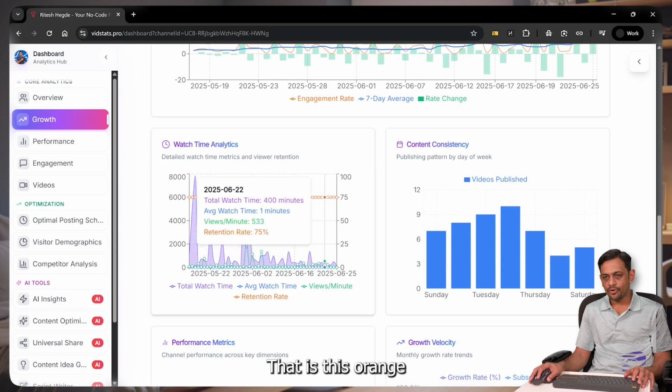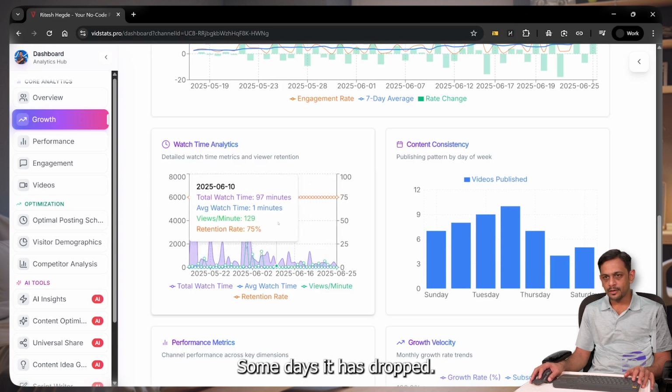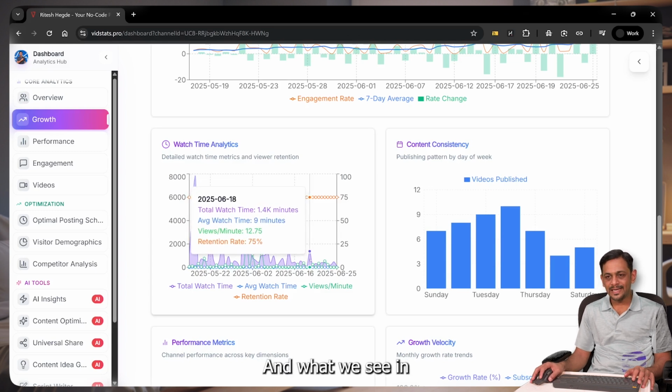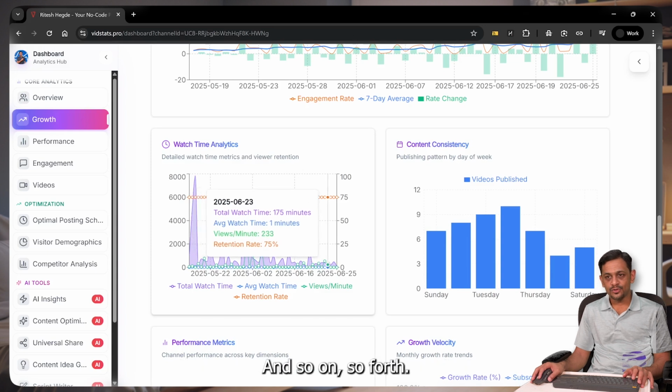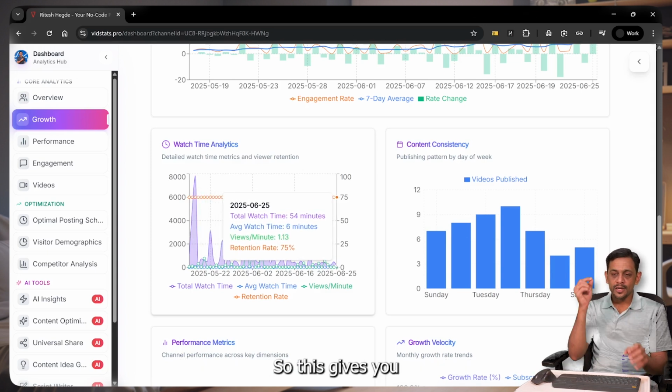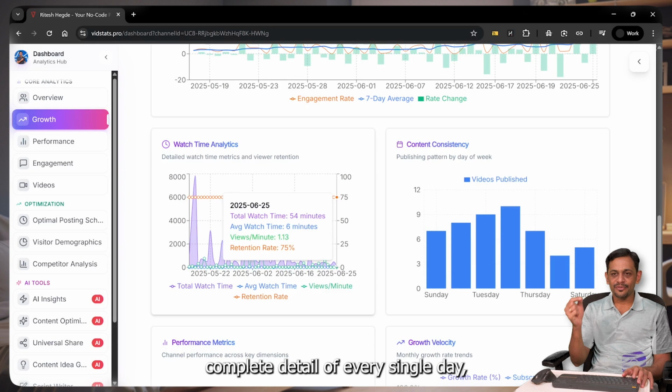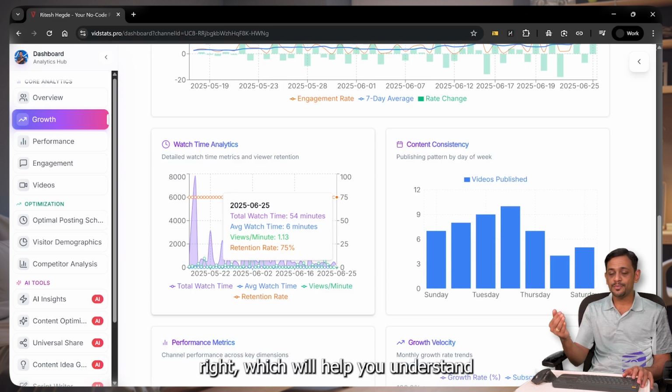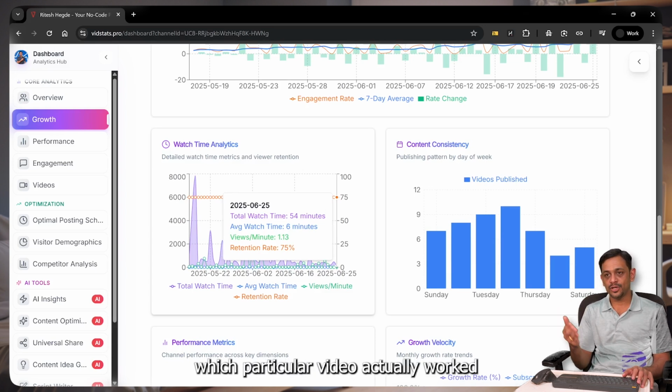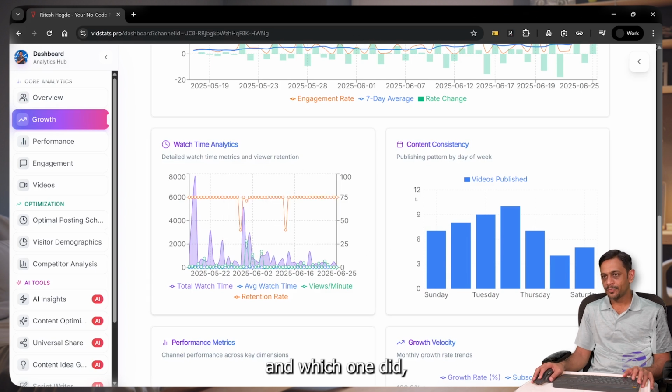Yeah, that is this orange color over here, right? Some days it has dropped. So here maybe 40%. Okay, and what we see in the purple is total watch hours. So we have 1.4k minutes, okay, on a particular day. Average watch time was 9 minutes, and so on and so forth. So this gives you complete detail of every single day, right, which will help you understand which particular video actually worked and which one didn't.